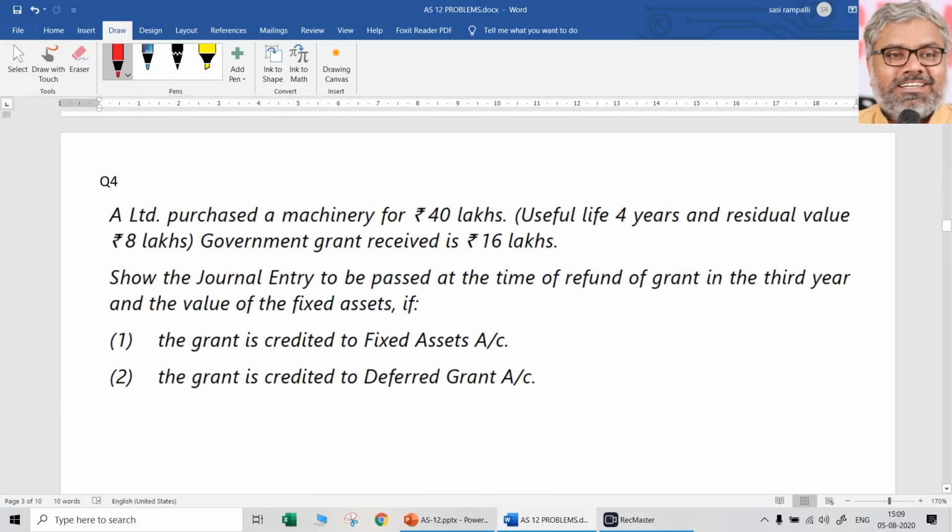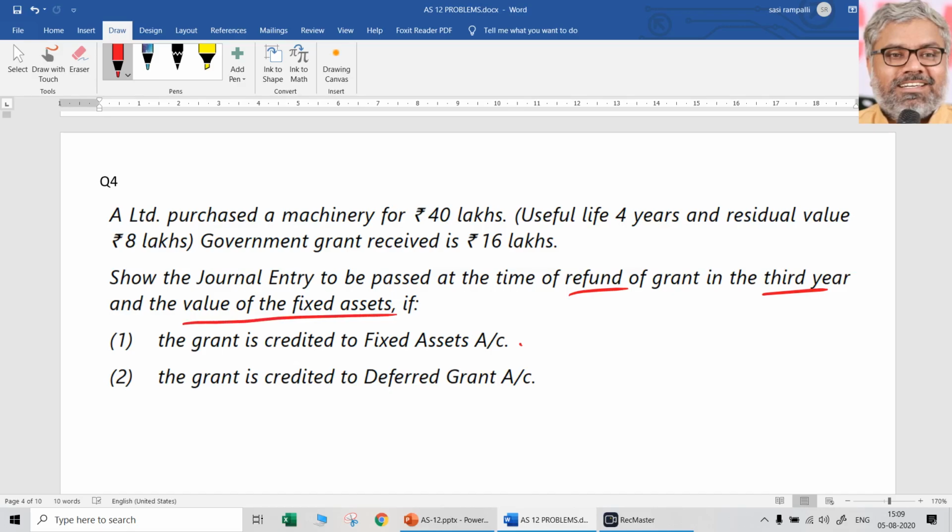Then question number 4. A Limited purchased a machinery for 40 lakhs rupees. Useful life of 4 years and residual value of 8 lakhs. Government grant received is 16 lakhs. Show the journal entry to be passed at the time of refund of the grant in the third year and the value of the fixed assets. This is important. Value of the fixed assets.